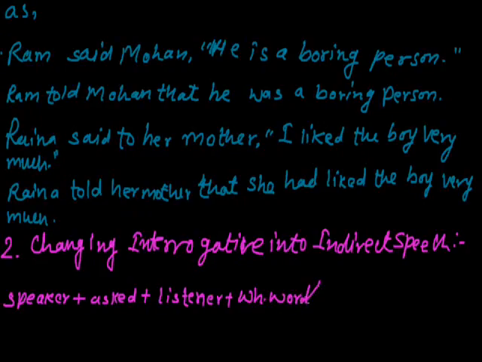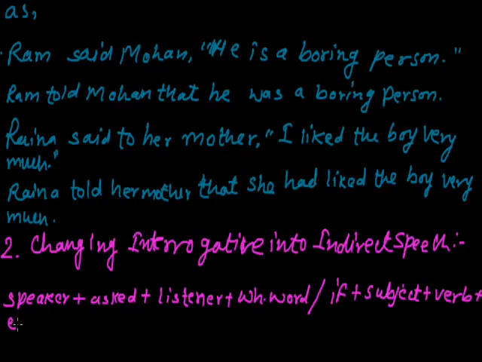But if the question begins with a helping verb, we will simply write if in place of the WH word. Then the subject of the reported speech, then the verb, and then extras.